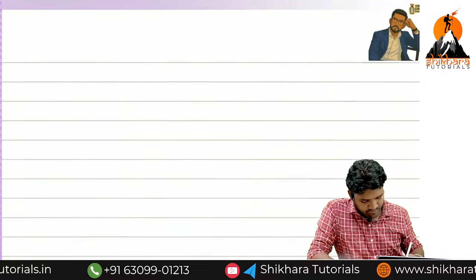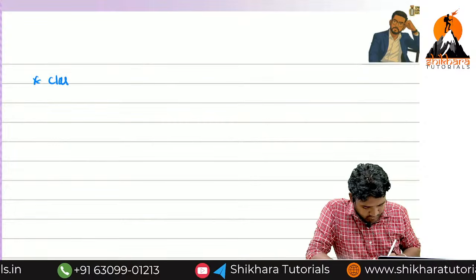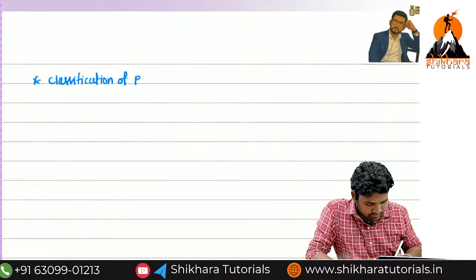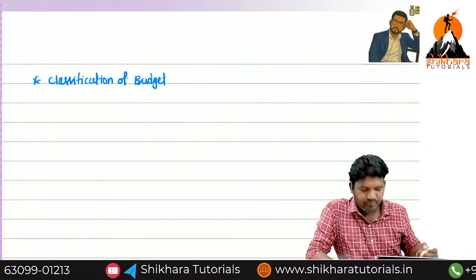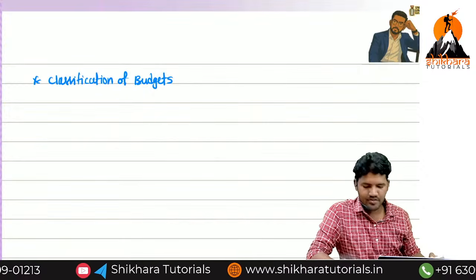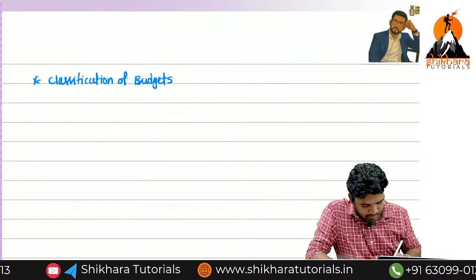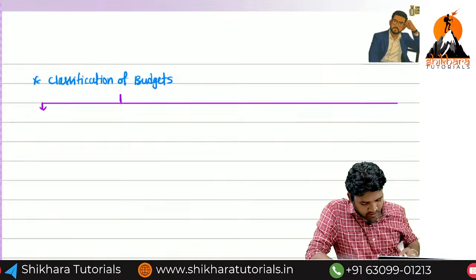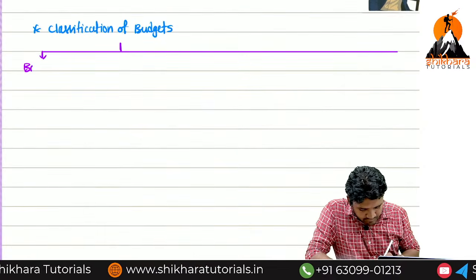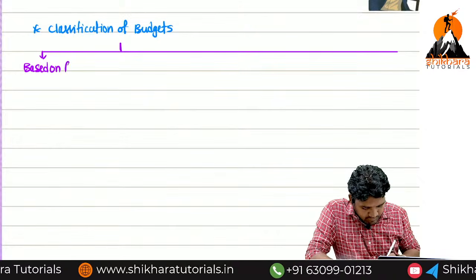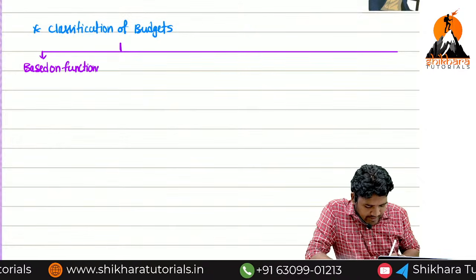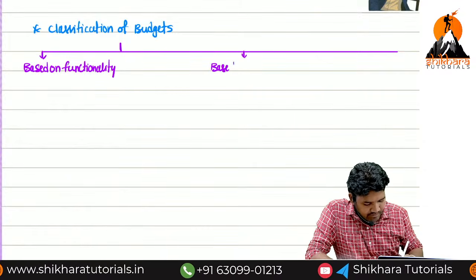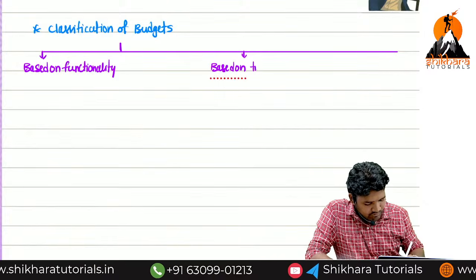The next concept is classification of budget. Classification of budgets. Now the budgets are classified based on 3 types. The classification of budget based on functionality. The classification based on time.